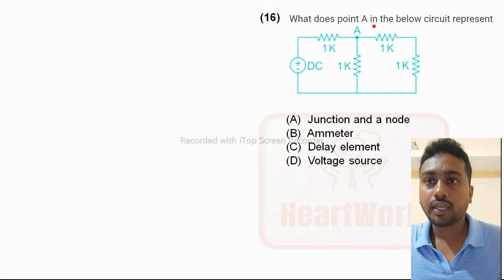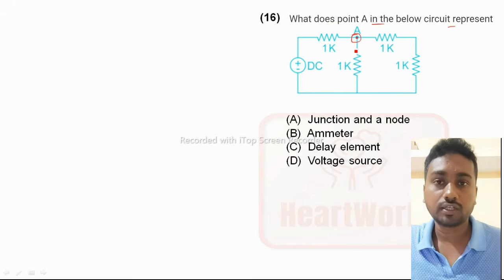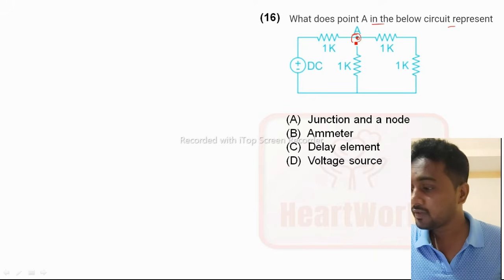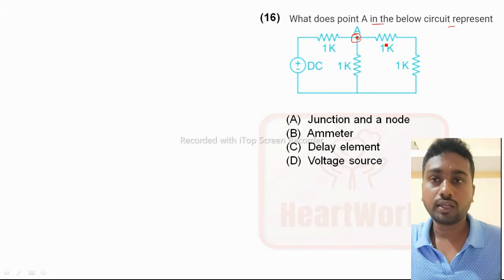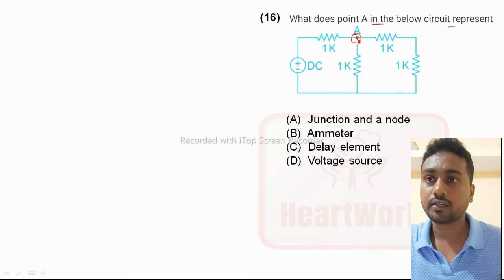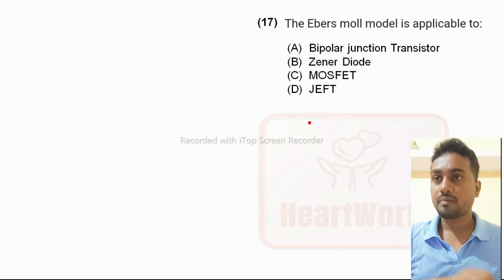What does point A in the below circuit represent? This point A, what is it called? In any circuit, when two or more elements like resistor, capacitor or inductor are joined together or connected, that point is called a node or a junction. Option A is the right answer.